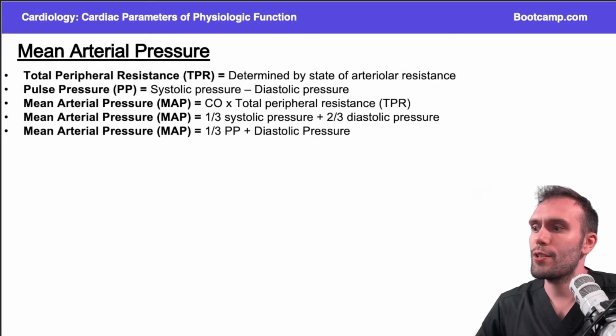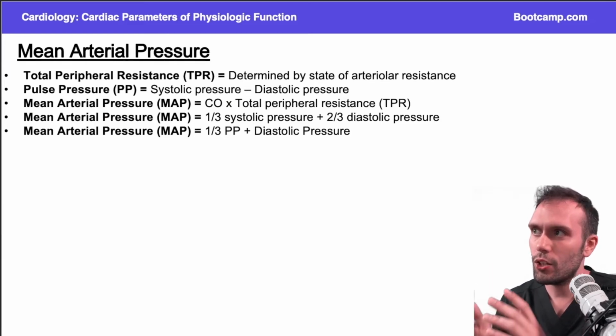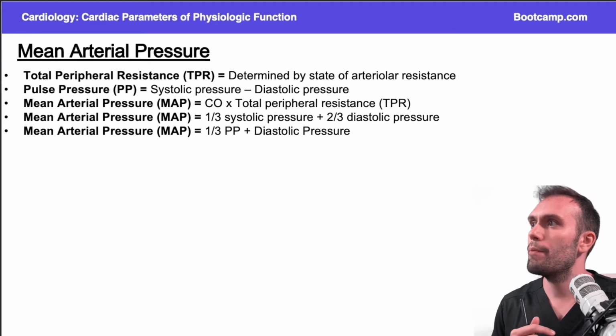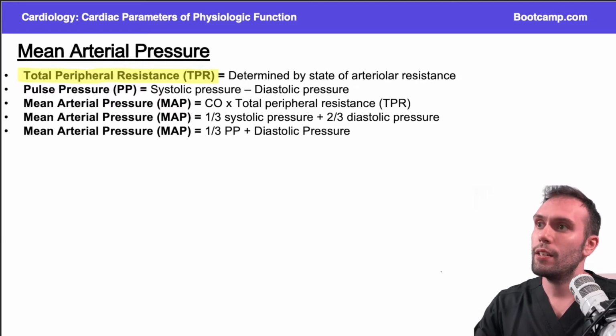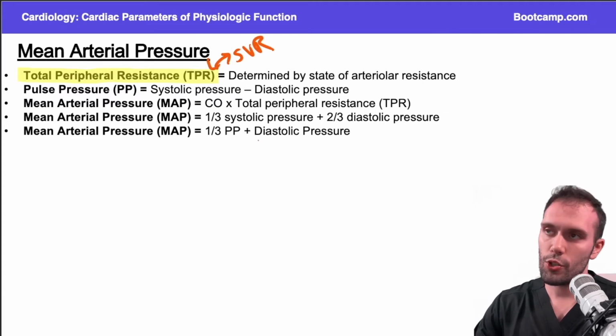So mean arterial pressure is kind of like it says. It's the average pressure in a complete cardiac cycle. That's the way I would remember it. And to understand this, we already talked about total peripheral resistance. Remember, instead of saying TPR, they can say systemic vascular resistance. These two terms are essentially synonymous.